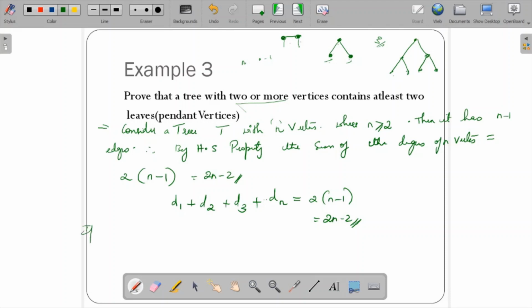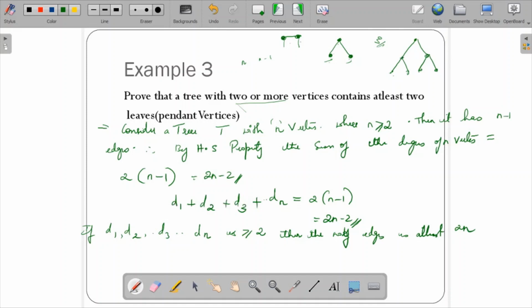So if d1, d2, d3, ..., dn are all greater than or equal to 2, then the number of edges is at least 2n. So if you see, if each degree, if d1, d2 and so on are their degrees,